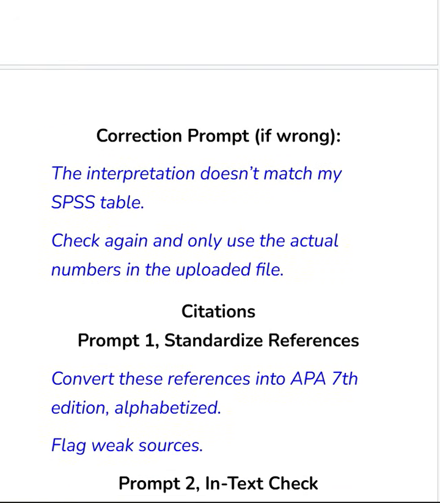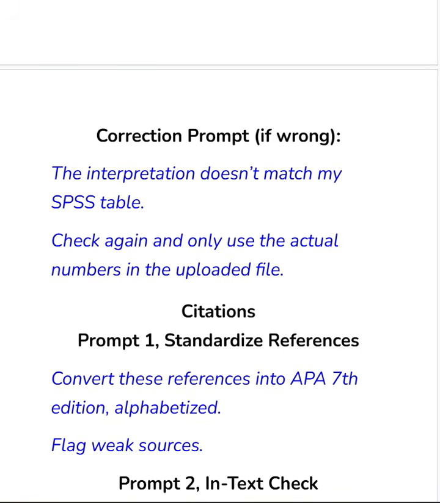All right. So there are sometimes when you upload something to ChatGPT, especially when it has to do with data, let's say for example, you want ChatGPT to give you a breakdown interpretation of your questionnaire. So let's say you use Google Forms, and maybe you can take screenshots, you can even snap. Let me tell you something about ChatGPT. You can snap things and upload it to ChatGPT. As long as it is clear, it will interpret it for you. If it doesn't interpret it, you can correct it and give it the right one. So there are sometimes where you don't even have to give it the correction yourself. Just use this prompt. Although this one is for the SPSS, you can use this prompt to match whatever it is.